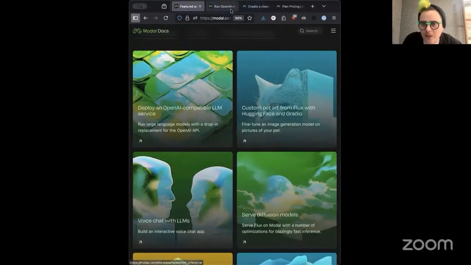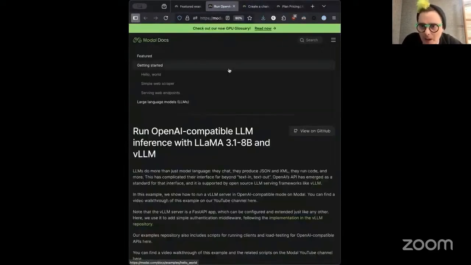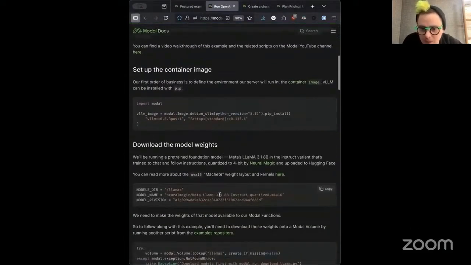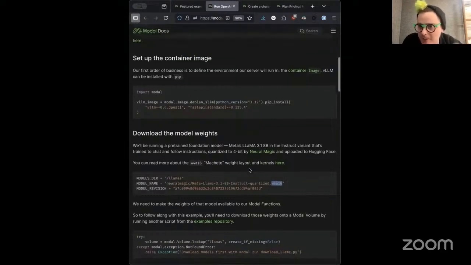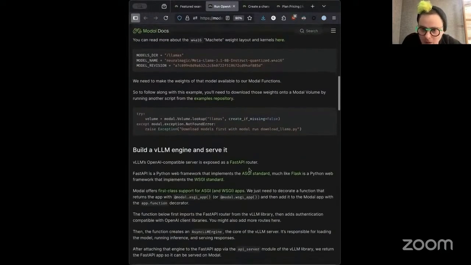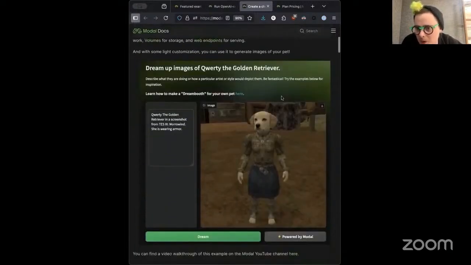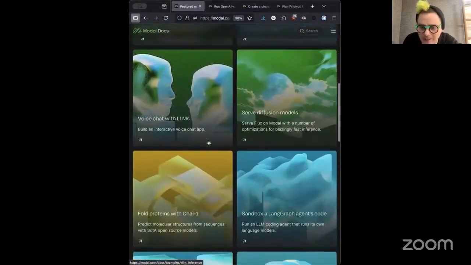So they should work, and they should teach you the right way to use Modal and the right way to use tools. Just to give some examples of that: OpenAI compatible LLM inference with Llama 3.1 8B and vLLM. This is a fairly recent update. It's got the Machete kernel 4-bit quant of Llama 3.1 from Neural Magic, just because that's a great small model to get running with. Then fine tuning. We have a Flux One fine tuning example. This is my former roommate's dog, QWERTY. This is her in Elder Scrolls Morrowind, as imagined by a fine tune that's been taught what QWERTY looks like, unlike other golden retrievers.